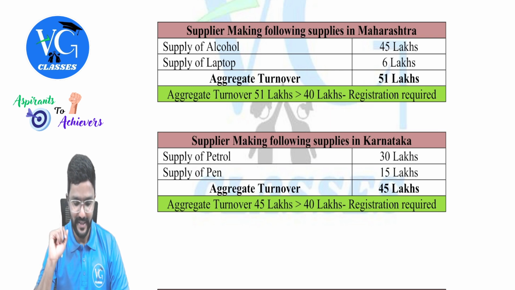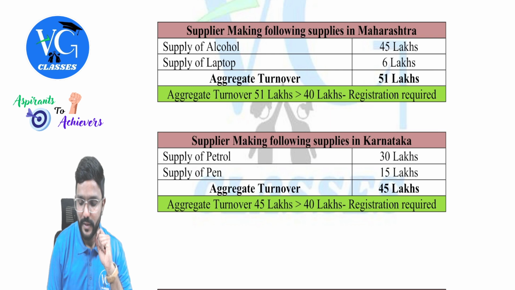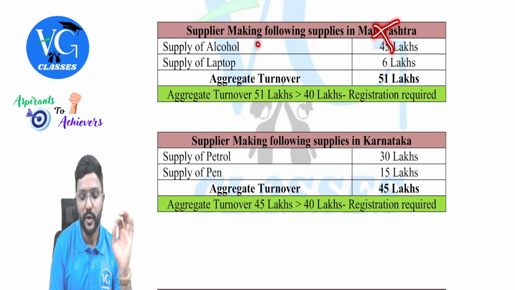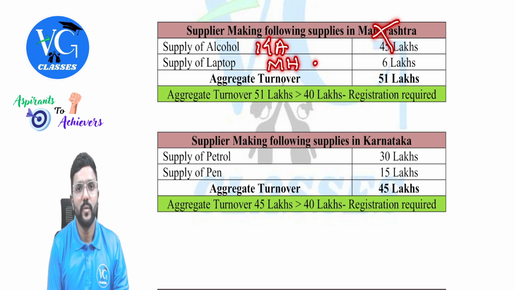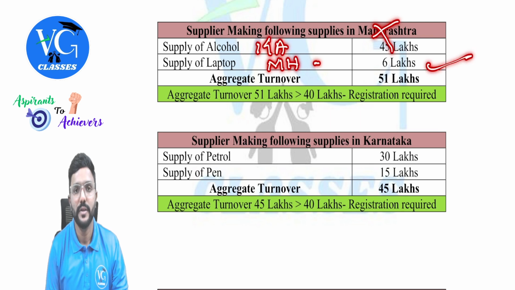Yes. But now listen. Assume I scratch the Maharashtra part. I am supplying alcohol in Karnataka and laptop in Maharashtra. Okay. Now, what is my aggregate turnover? 51 lakh. Should I get registered? Yes. Where? Only in Maharashtra. Should I take registration in Karnataka? No. Why? Because in Karnataka, I am not making any taxable outward supply.